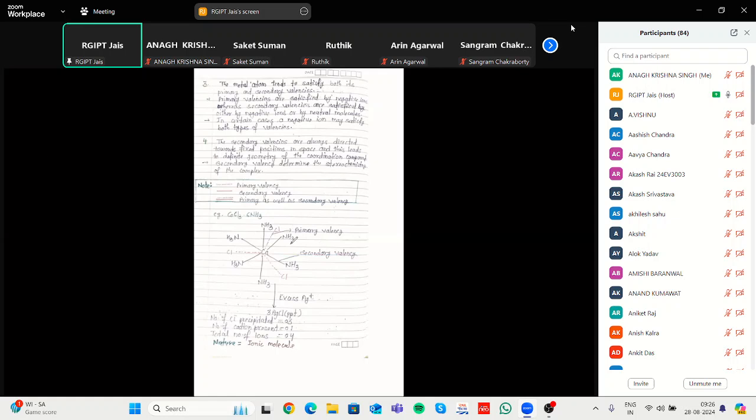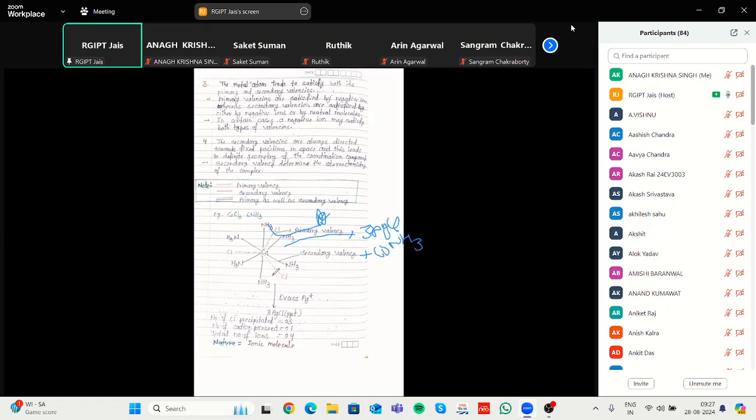We can say if we add another salt like silver nitrate, AgNO3, that can easily dissociate to give 3 AgCl plus some cobalt complex, Co(NH3)6.